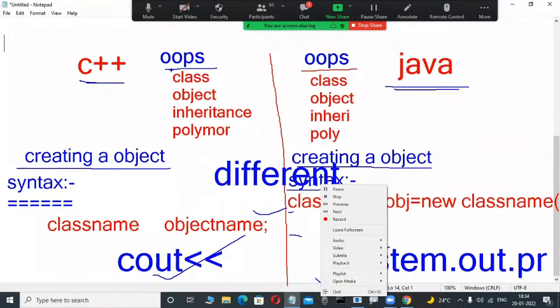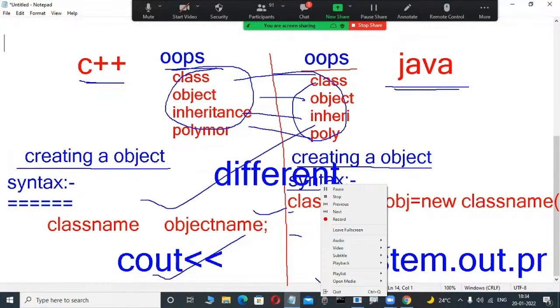But conceptually, the OOP concepts are the same. What is a class? What is an object? What is inheritance? What is polymorphism? Same. But syntactically totally different. Why? Because those are two different languages, two different products from different companies. That's why the functions are different, and the syntax is also different.